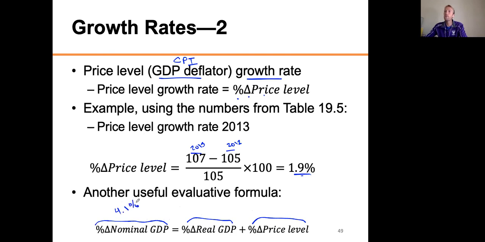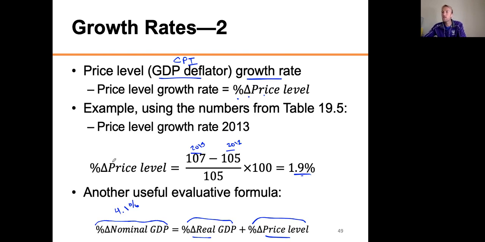Remember I said that was composed of both changes in actual stuff, real GDP, plus changes in the price level. So if you went back and found the inflation rate from 2011 to 2012, that's the change in the GDP deflator, and you put this in here, then you would know the percent change in the real GDP too, because you could just subtract it from 4.1%.